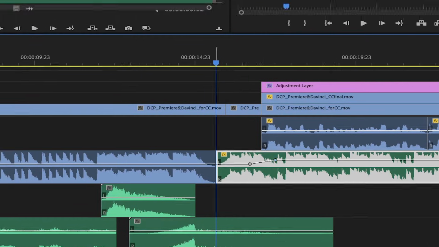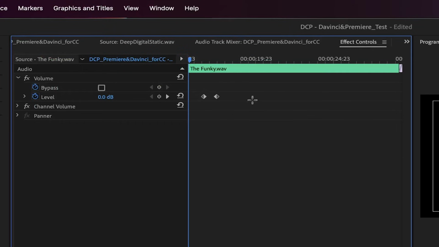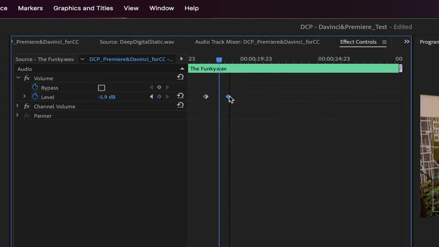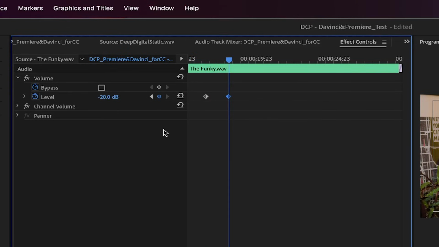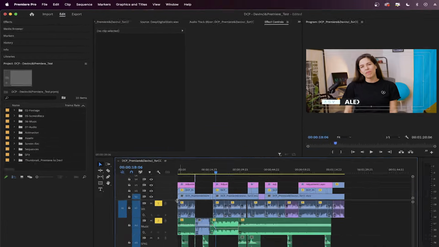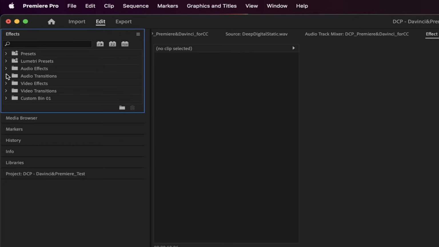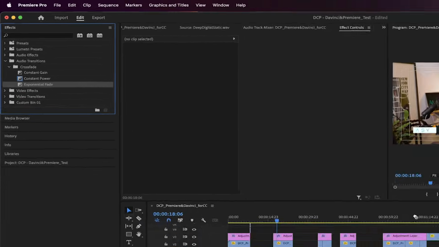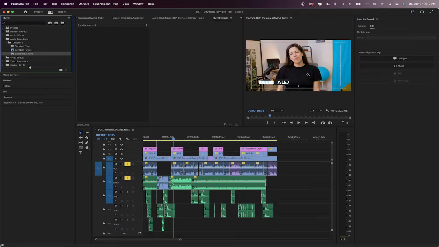You can also select the music and go to Effects Control to manually adjust when the keyframes start and finish, and to grade specifically the decibels you want each keyframe to be at. For fading any kind of audio, I have a shortcut already with the effect Exponential Fade, which can be found on the Effects panel. Drag and drop it to the beginning and/or end of your clip, so you don't have to use keyframes all the time to fade out or fade in.